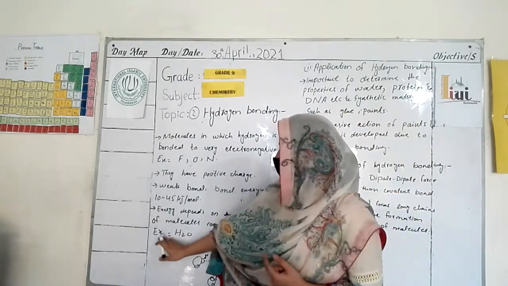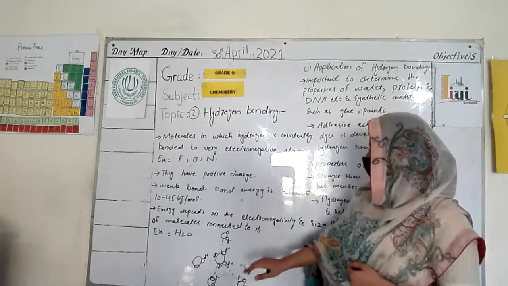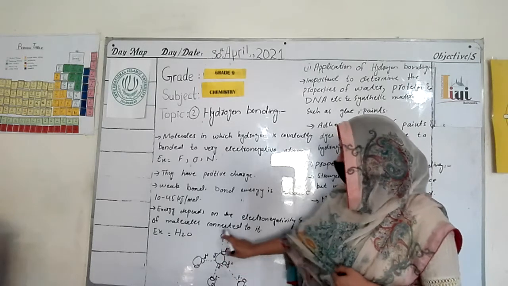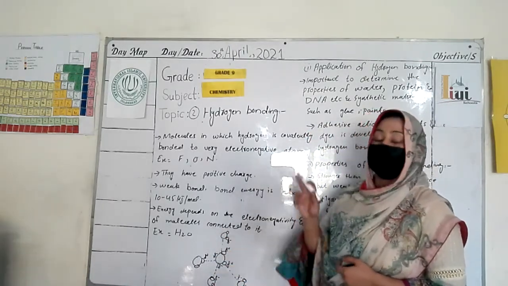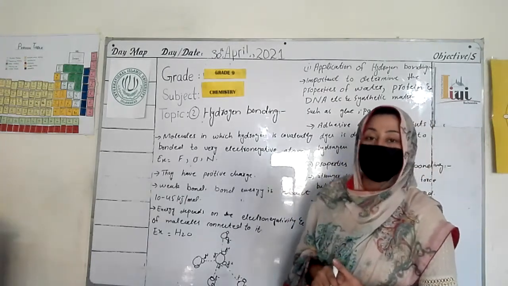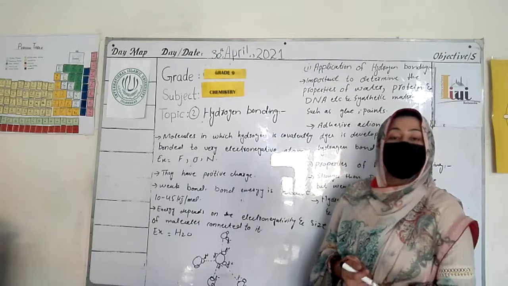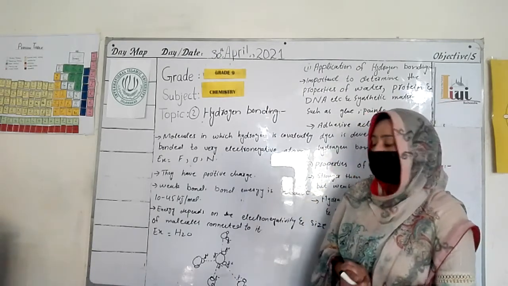I have an example for you, which is the water molecule. In water, you see that different water molecules are attached by some type of bonding. This type of bonding is hydrogen bonding. In water molecules such bonding is present, so we call it hydrogen bonding.